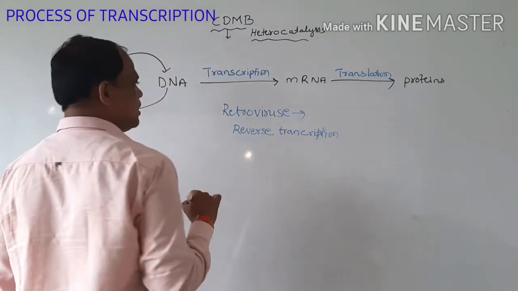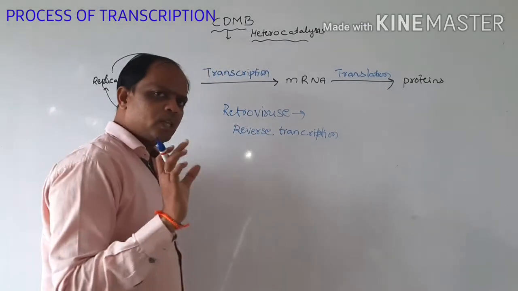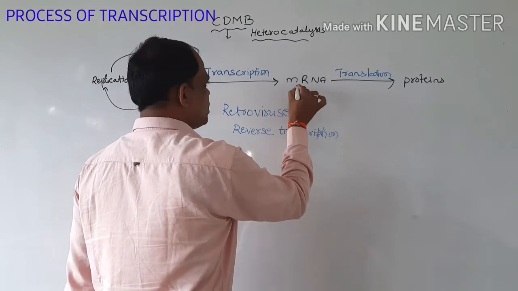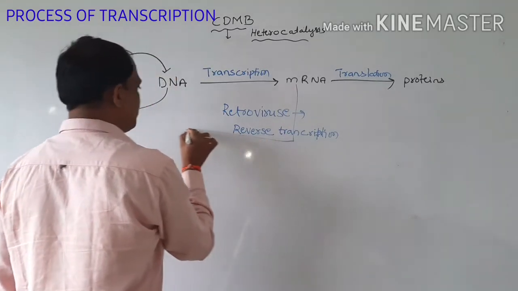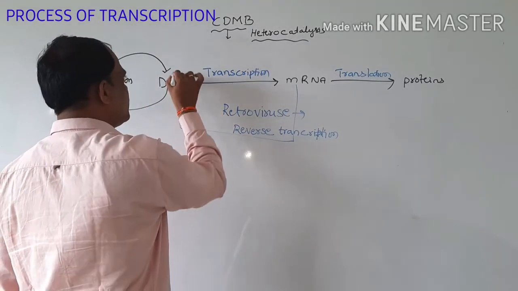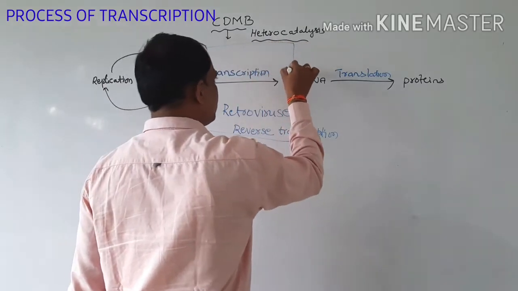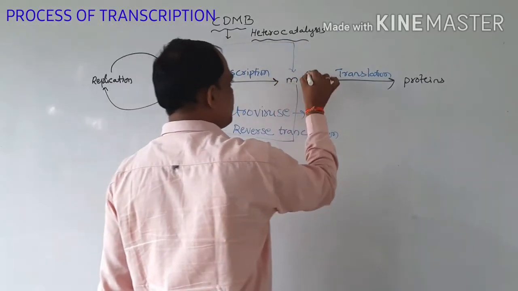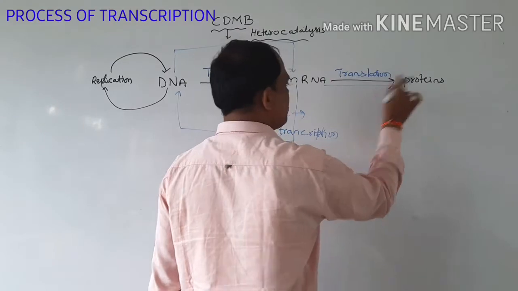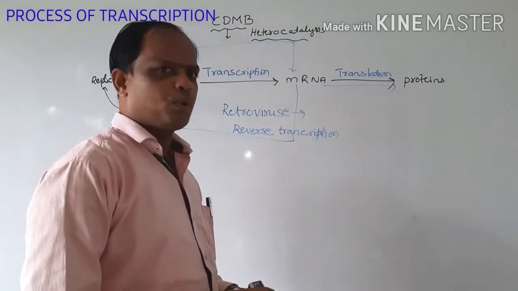These viruses contain RNAs. The RNA can make DNA, then the DNA is processed by transcription into mRNA, then the mRNA synthesizes the proteins.